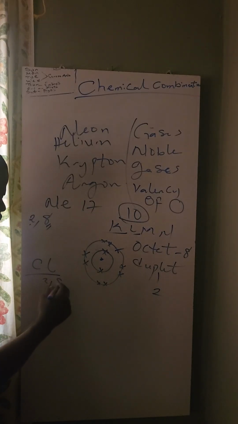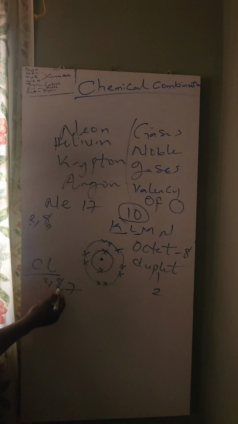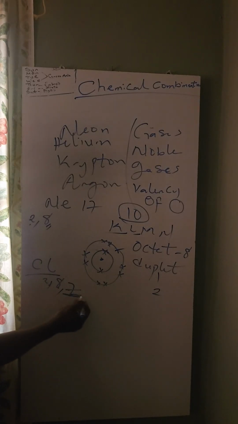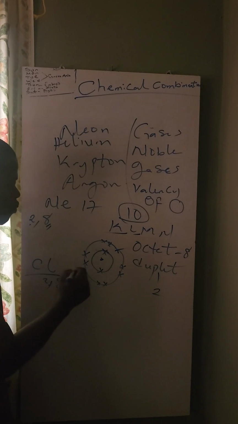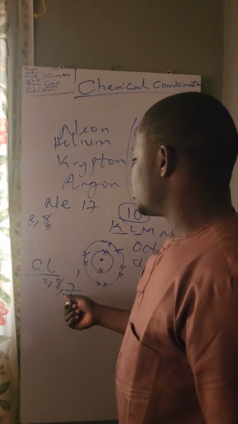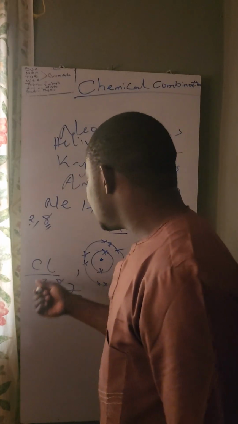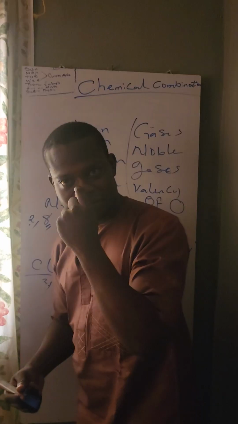It will be 2, 8, 7. That's 2 plus 8, 10, plus 7, 17. You can see this one is 7. It is not 8. That means it still needs one more electron to obtain a duplet or octet configuration. So here, this one is unstable. For it to be stable, it has to combine with another element.